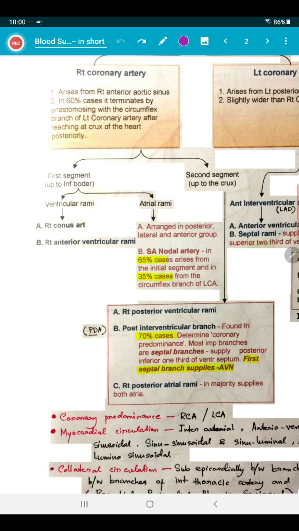Now atrial rami are arranged in posterior, lateral and anterior groups. The sinoatrial nodal artery arises from the atrial rami's initial segment in 65% of cases, and in 35% of cases from the left.